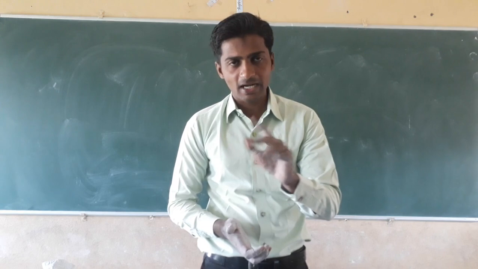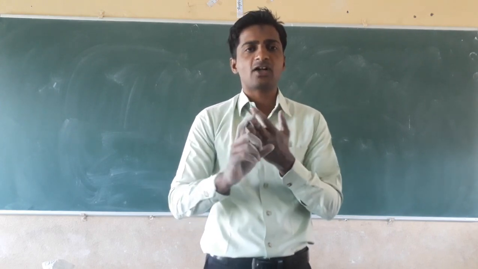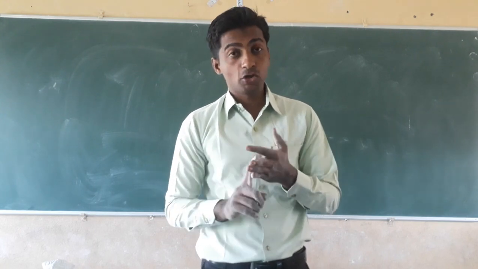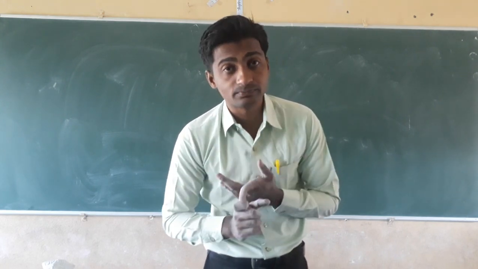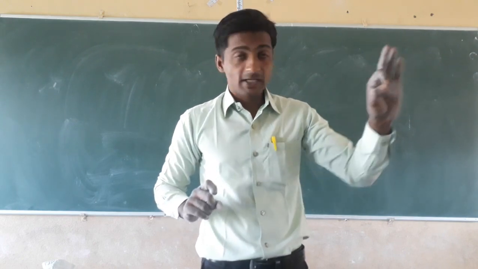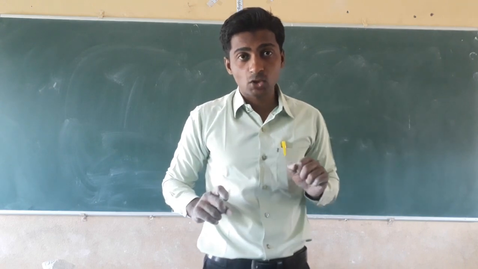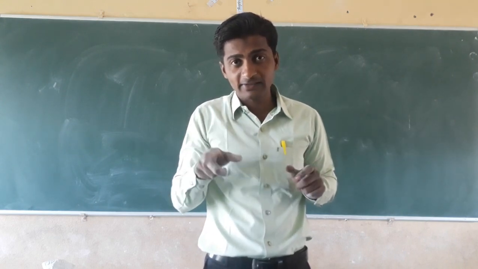In carbohydrates you will not get nitrogen. Carbohydrates are compounds which contain carbon, hydrogen and oxygen. But proteins are organic compounds which contain carbon, hydrogen, oxygen and nitrogen. Plants need nitrogen, but how does the nitrogen move into the plants?